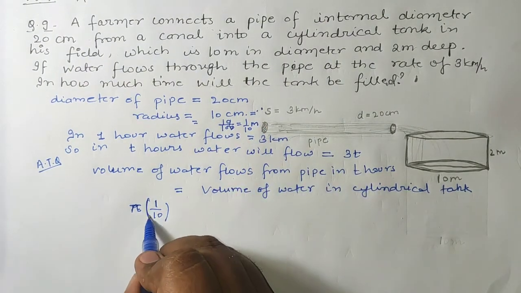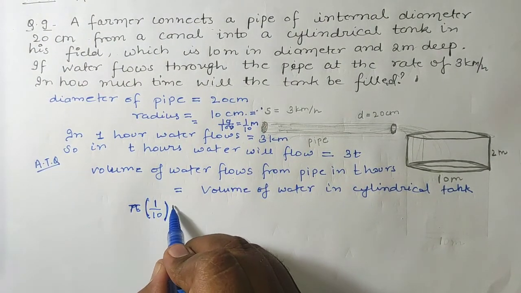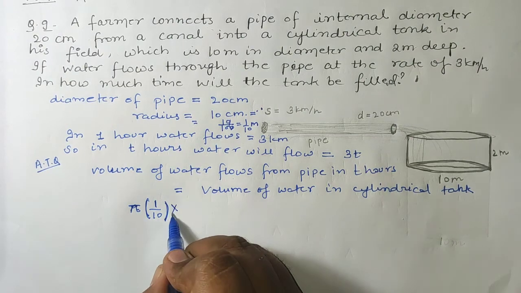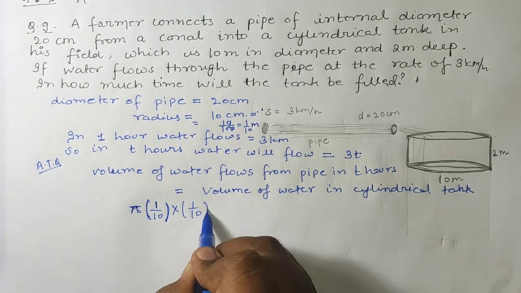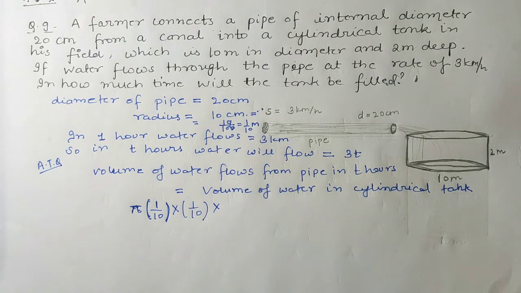So here I am writing everything in meter: pi into 1 upon 10 into 1 upon 10, and after that we have to write h.